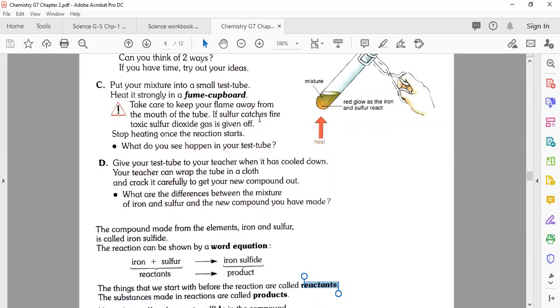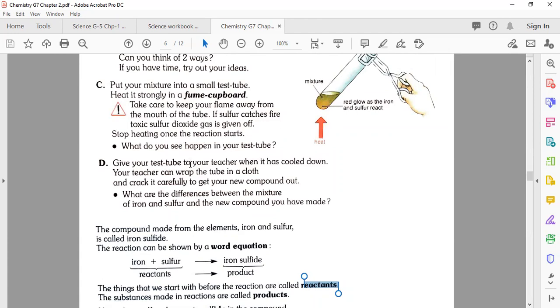Be careful. If sulfur catches fire, toxic sulfur dioxide gas is given off. So also avoid the mouth, that will not take the fire. If the fumes of the sulfur come near it, it will catch fire and it is toxic. Stop heating once the reaction has started. How is the reaction going on?